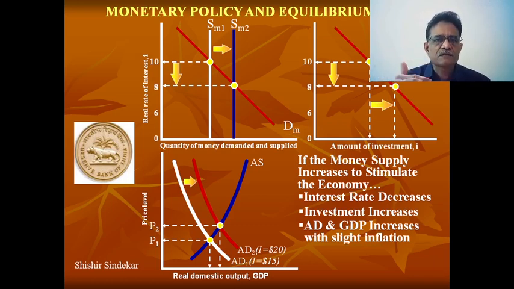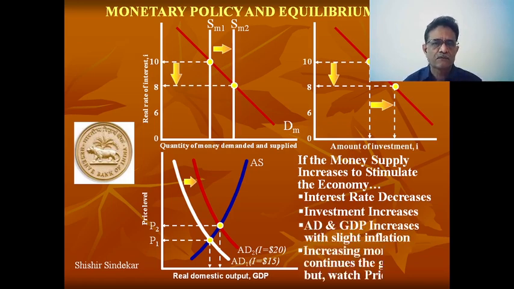So the price rises, again from where we started: increase in money supply, decrease in interest rate, increase in investment demand, increase in demand, but increase in demand increases the prices. In this way, the supply of money can change the GDP and can change the price also. This is explained with the help of the graph.